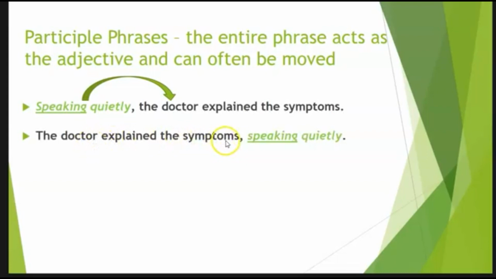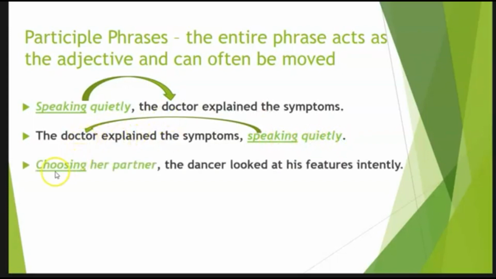The doctor explained the symptoms, speaking quietly. Again, set off by a comma. Speaking is still our participle. Quietly is still modifying speaking. Speaking quietly is modifying doctor. The whole phrase is modifying doctor. Choosing her partner, the dancer looked at his features intently. Again, I've moved it. The example I gave you before had it between the noun and the verb. Now I've put it at the beginning, set off with a comma because it's a whole phrase. Choosing is still my participle. Choosing her partner is the whole phrase, and the whole thing's modifying dancer.